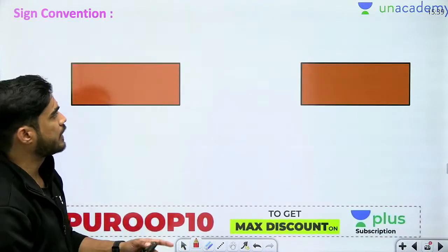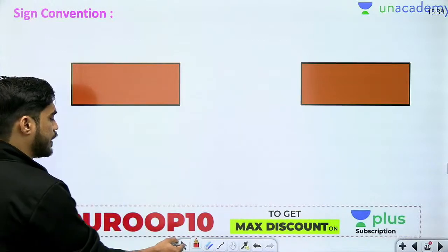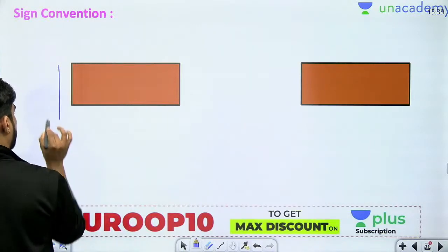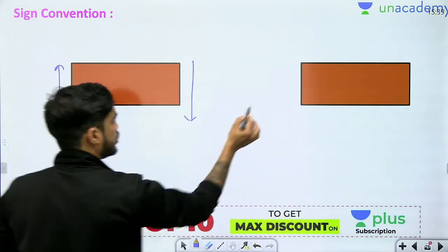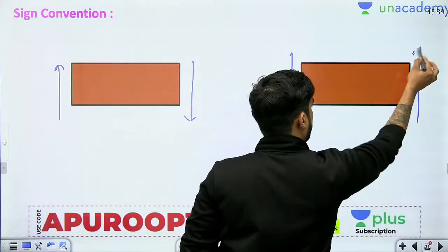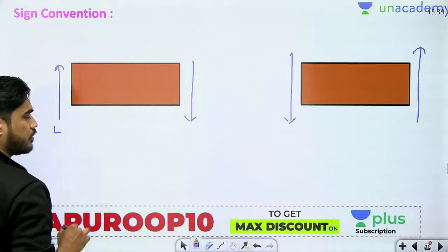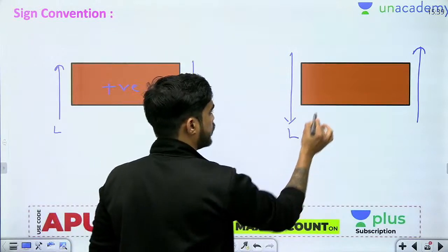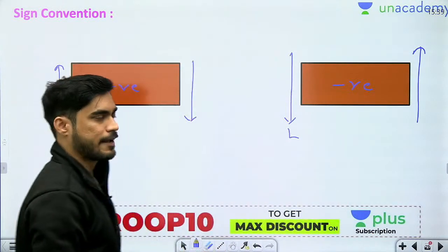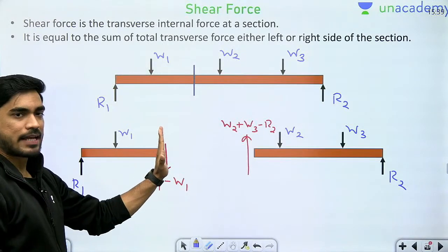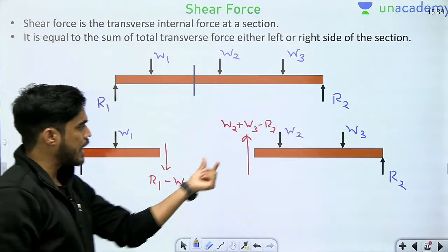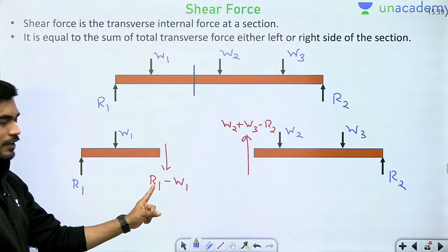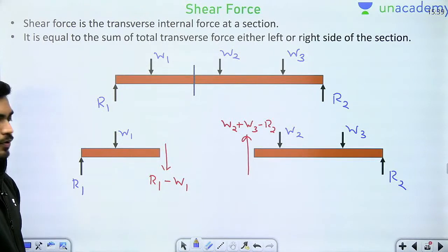So what will be the sign convention? For shear force, we usually use this sign convention. If I am considering shear forces from left, then from left upward force will be positive and downward force will be negative. For example, here I am calculating the shear force from left, right? Here I am calculating shear force from right. So from left, upward force positive, downward force negative. That's why I have written R1 minus W1, right?